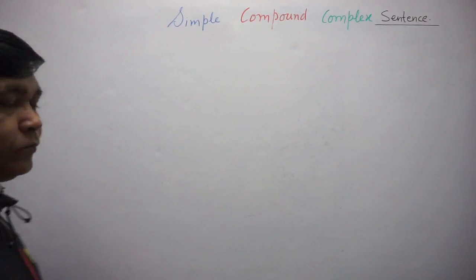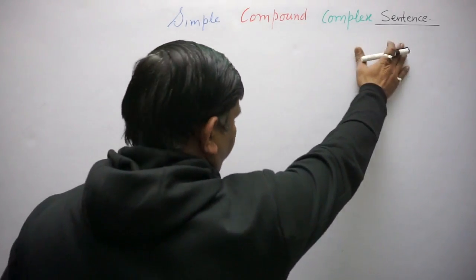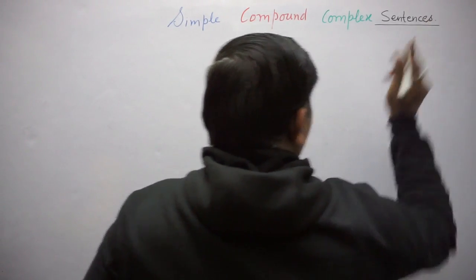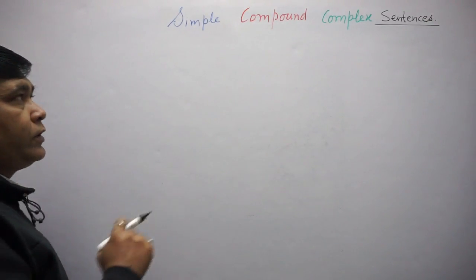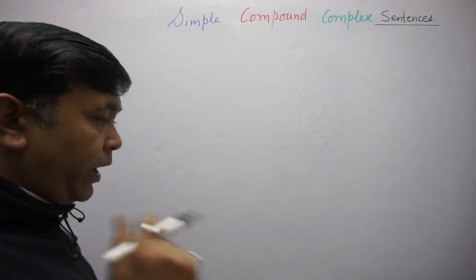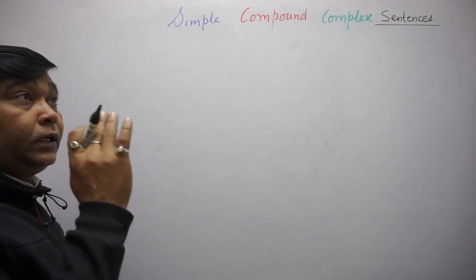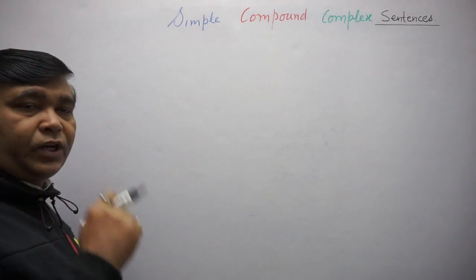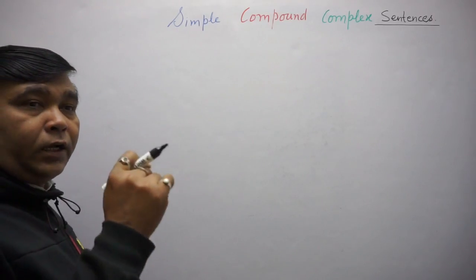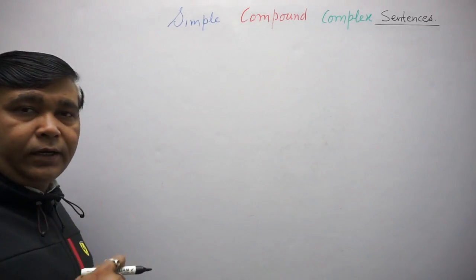Hello everyone. In today's video, we are going to discuss simple, compound, complex sentences. So, for this, first of all, we need to understand what a sentence is. You might have heard or learned the basic definition of a sentence. And the definition is: a group of words that gives a complete sense is called a sentence.